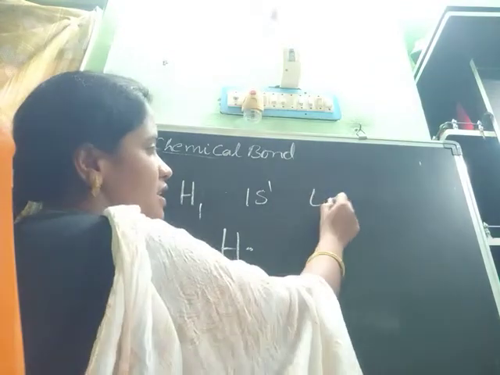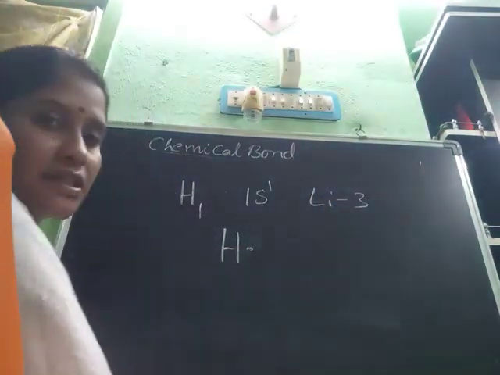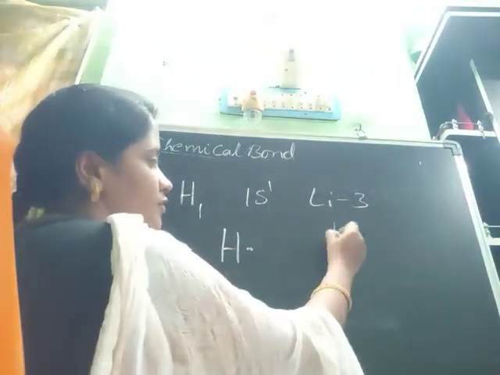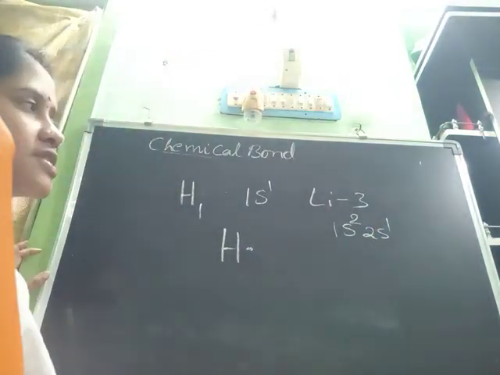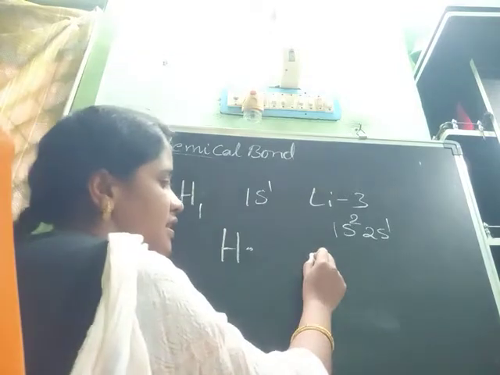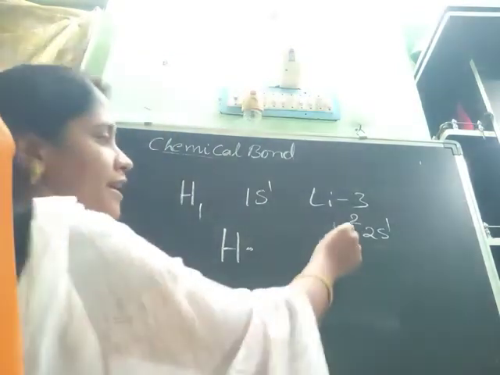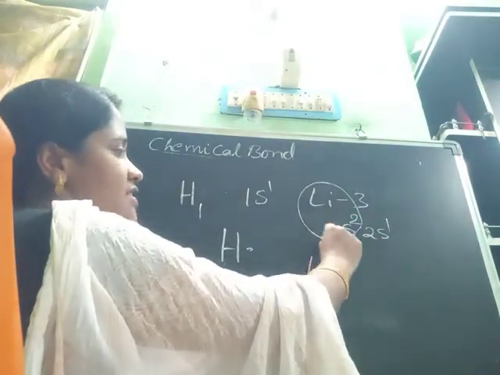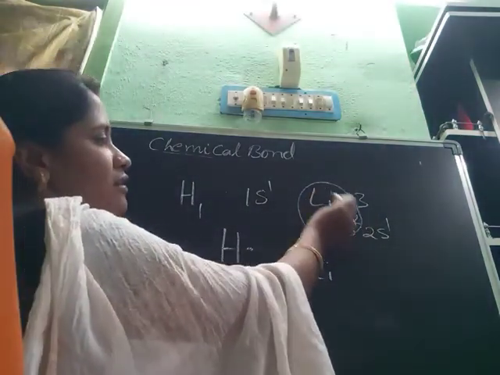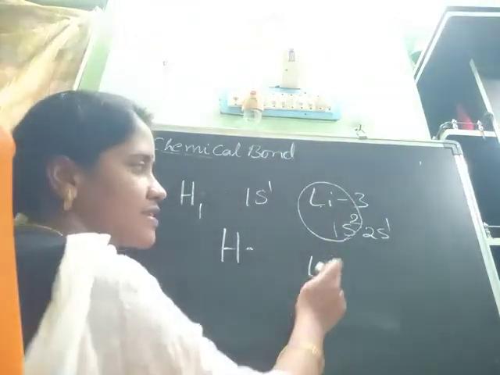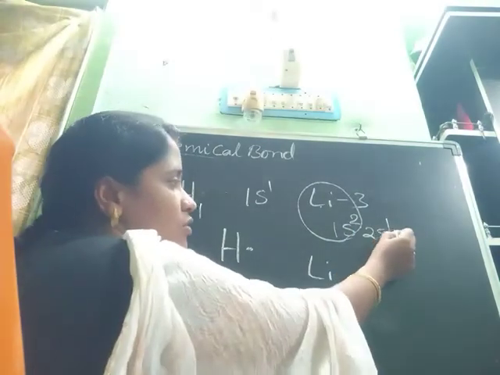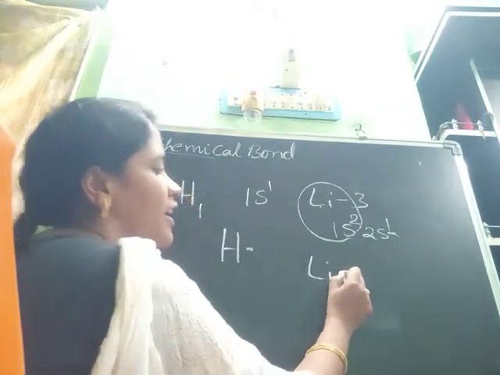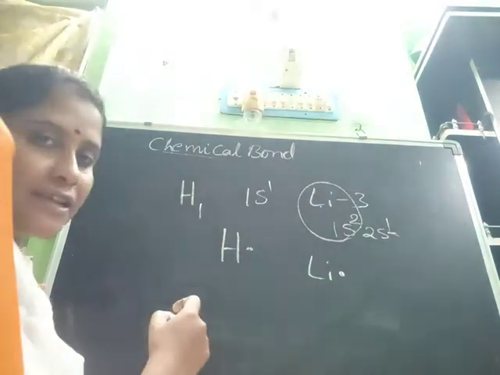Next, lithium, atomic number 3: 1s2, 2s1. Here two electrons are in the inner shell. The Li symbol indicates those 2 electrons. The outermost has 1 electron, which I represent as a dot.